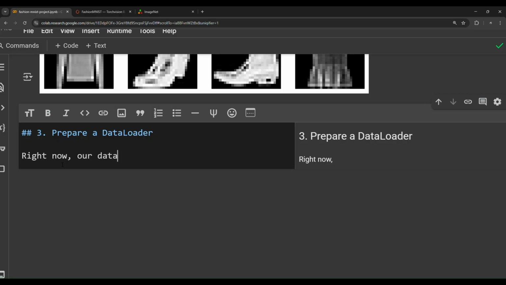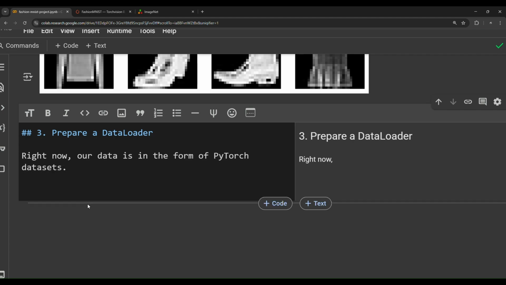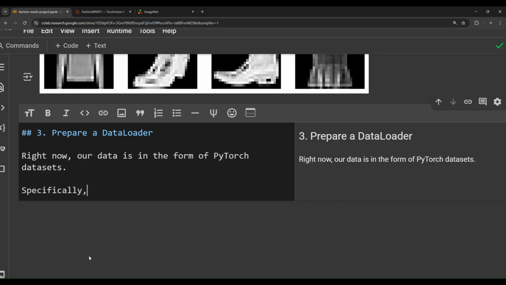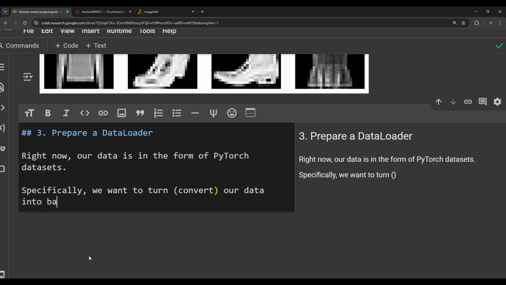Specifically, we want to convert our data into batches or mini batches.